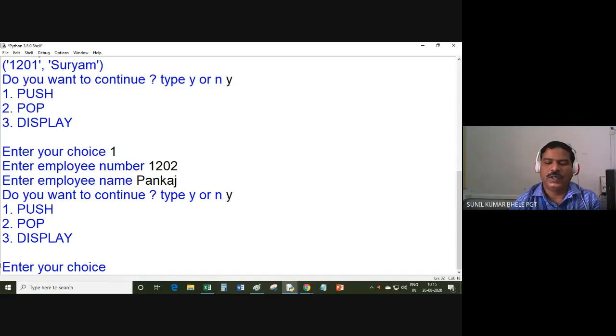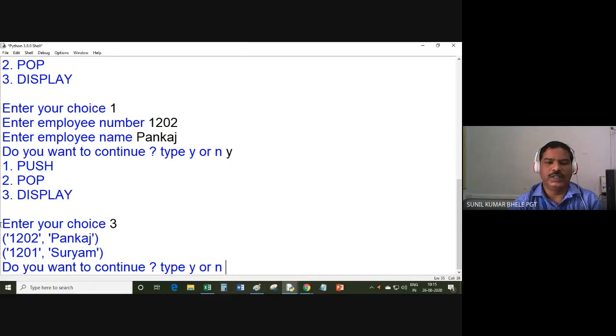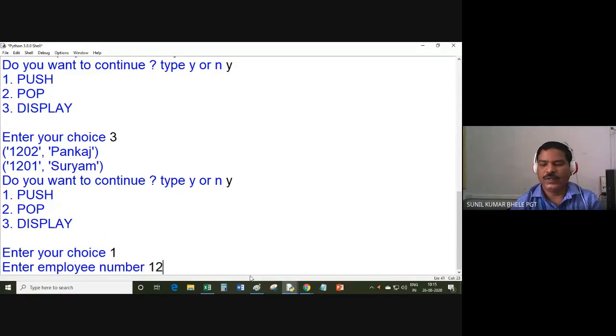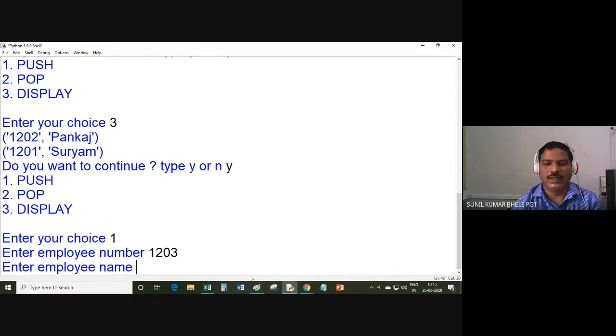This time I am entering 3. So you can see the top element is Pankaj because it is inserted at the last. So I am displaying the list on the screen with the help of index. In this way, if suppose one more data I want to enter, Y, enter your choice, this time 1203, and then I will type Prince.